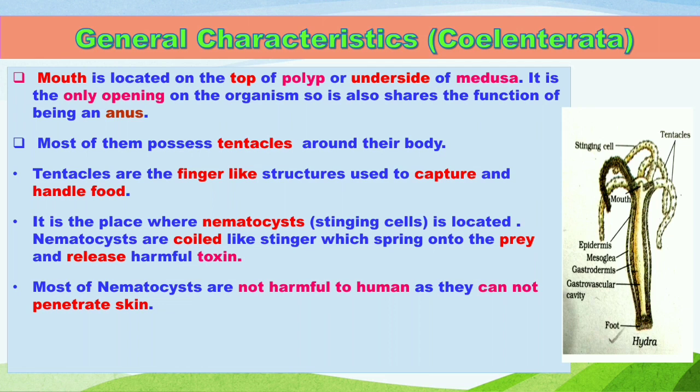So with the help of tentacles, they catch their prey and bring it to the mouth and throw it inside the gastrovascular cavity.